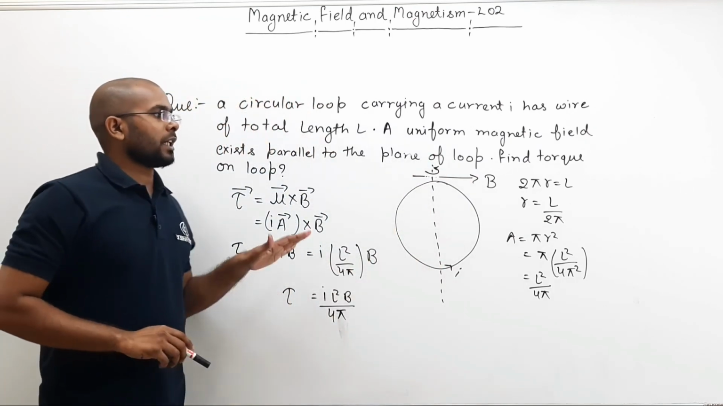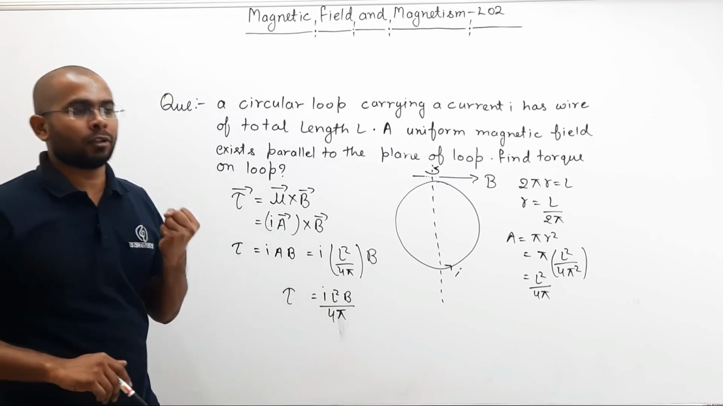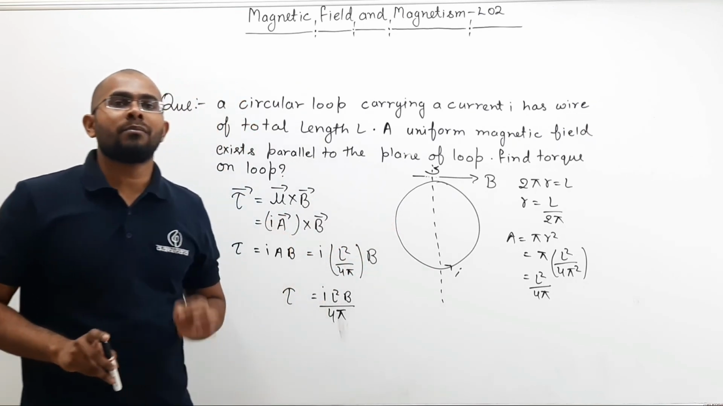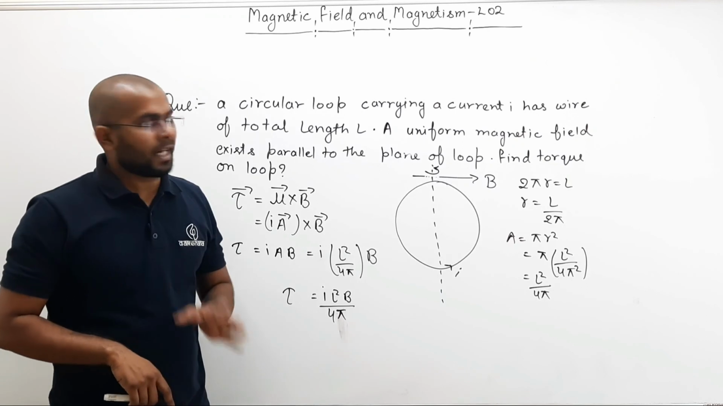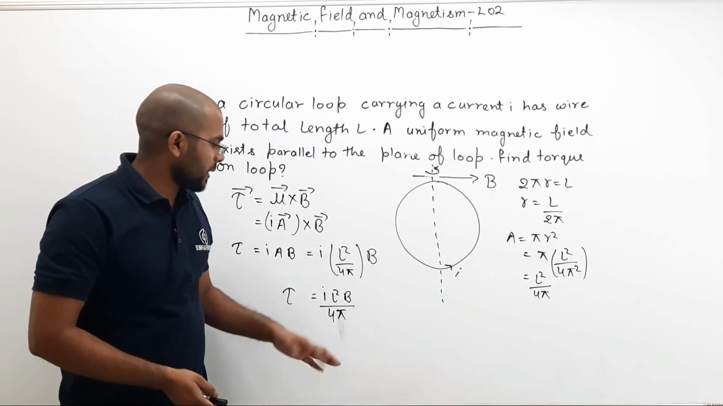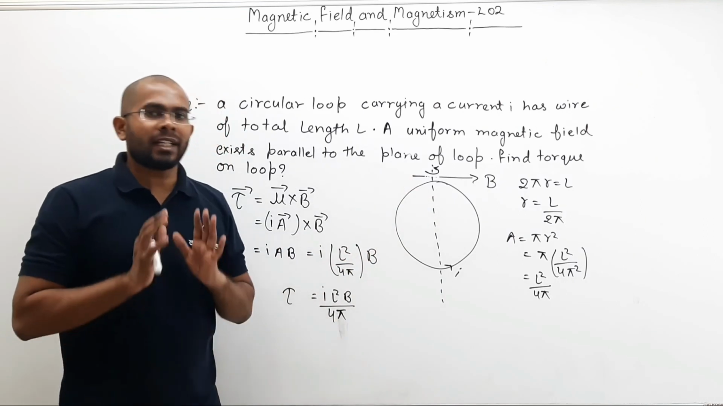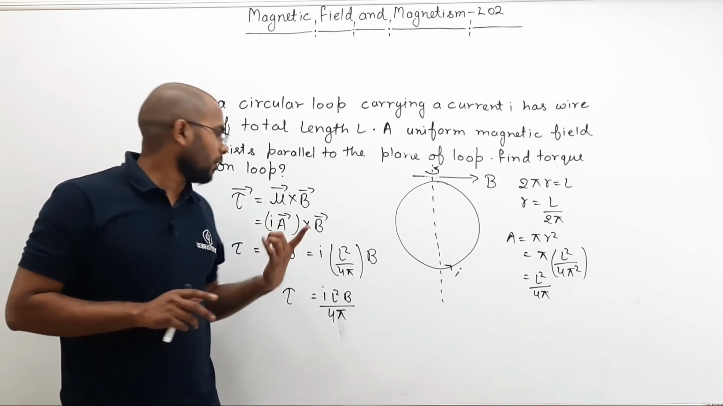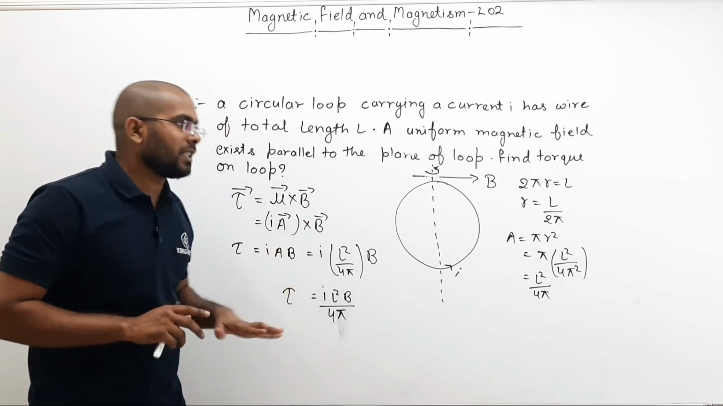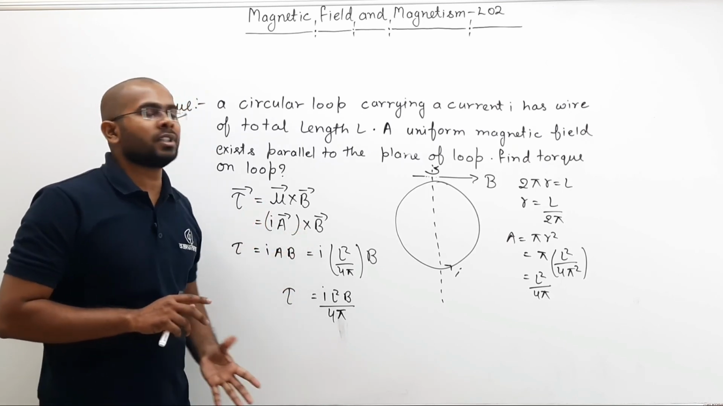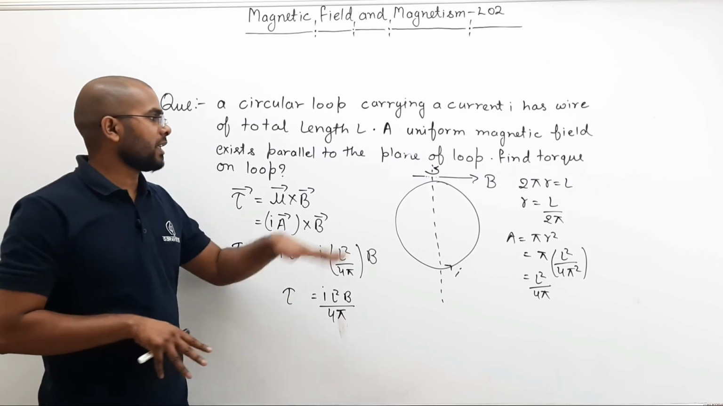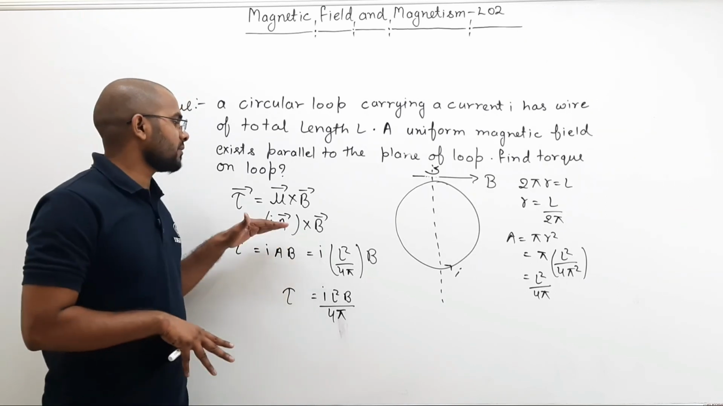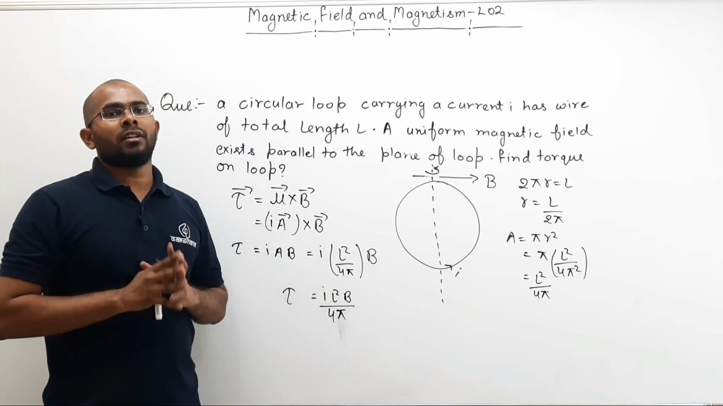So that way you can find torque on a current carrying loop when that loop is placed in a uniform magnetic field. Now you may be thinking, sir, you derived the formula for a rectangular loop. You are applying that formula on a circular loop. That is not a problem. We have derived this formula for a rectangular loop, but this formula can be used for any shape of loop. It can be rectangular, square, or circular. That formula is valid for any shape of the loop.